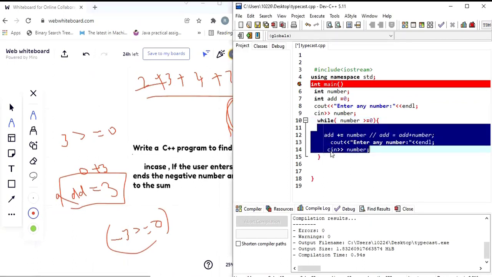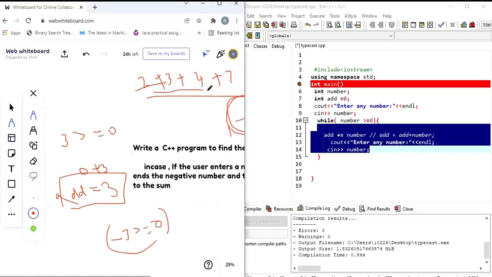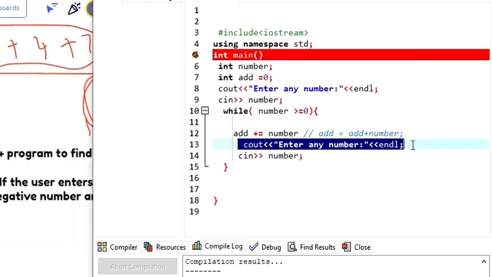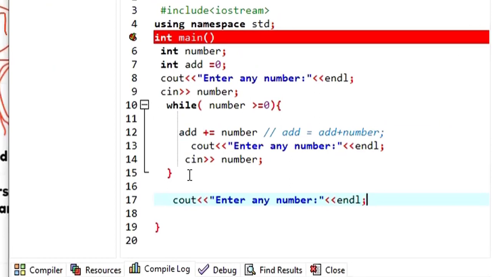When the loop terminates, what do you want to display? You wanted to display the result of all these addition operations, isn't it? So how are you going to do that? Simply you're going to say, let me just copy and paste. Here you're just going to display the addition of the positive numbers that you have collected so far.